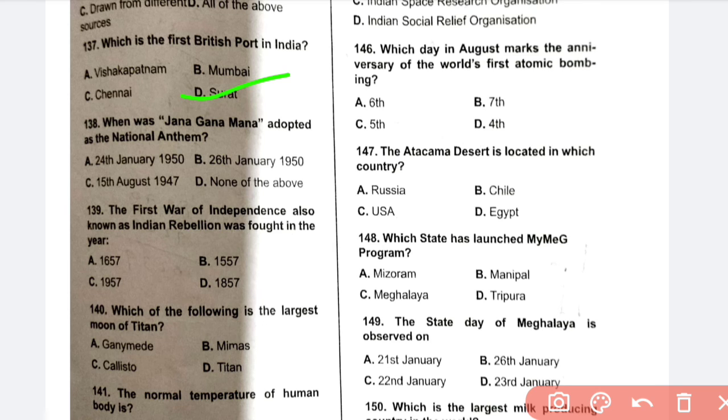When was Jana Gana Mana adopted as the national anthem? 138. 24 January 1950. The first war of independence, also known as the Indian Rebellion, was fought in the year 1857. Which of the following is the largest moon of Titan? Also not sure, maybe the question is wrong, because there is also Titan. If the question is the largest moon of Saturn, it is Titan, and if it says the largest after Titan, then it is Ganymede. A, either A or D. Ganymede is largest after Titan.